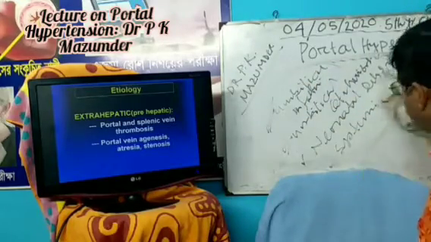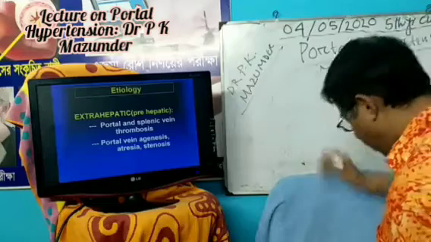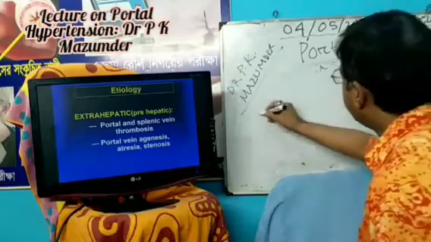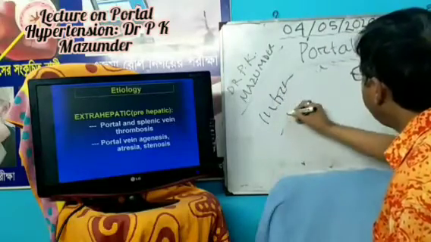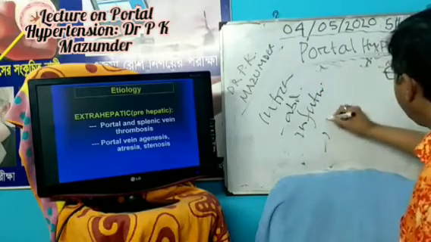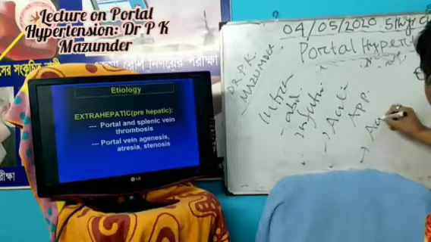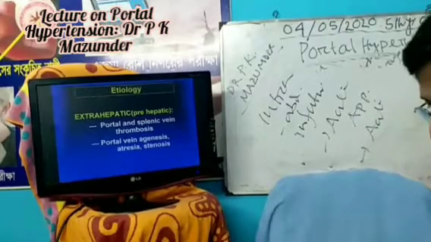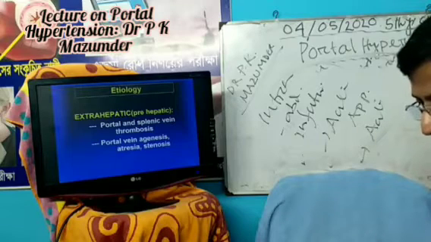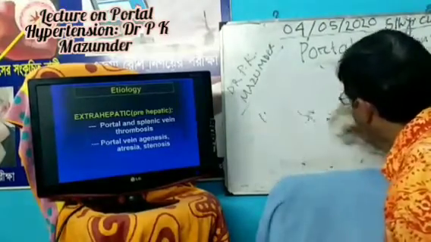Other causes are intra-abdominal infections, such as acute appendicitis, acute pancreatitis, and sclerosing cholangitis, and hypercoagulable state.